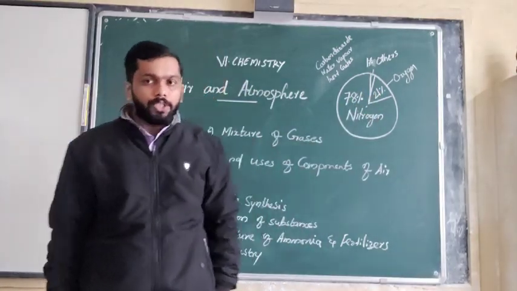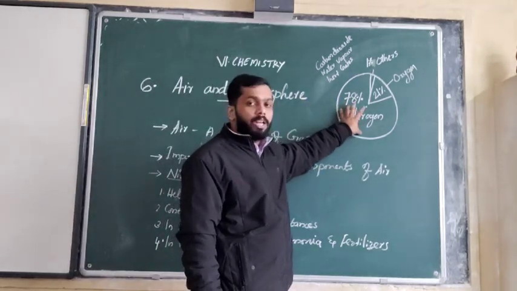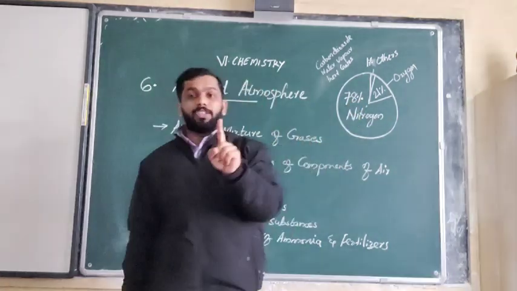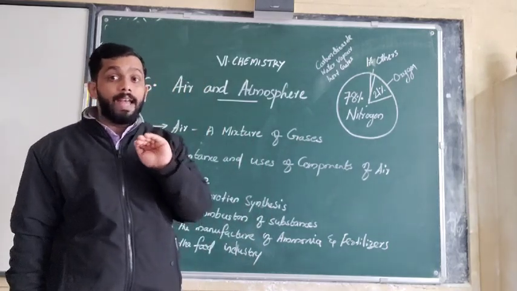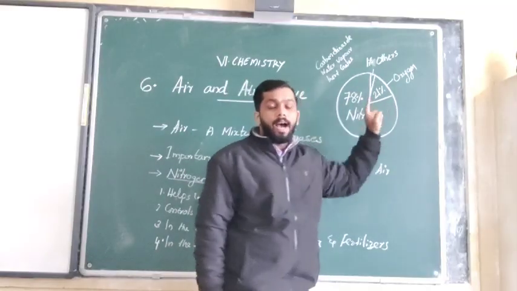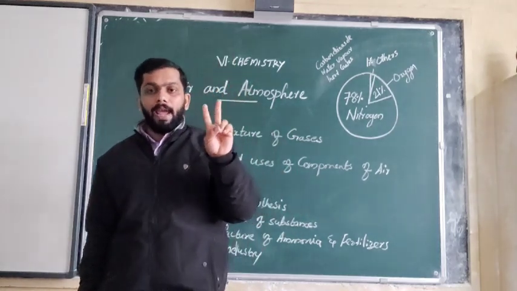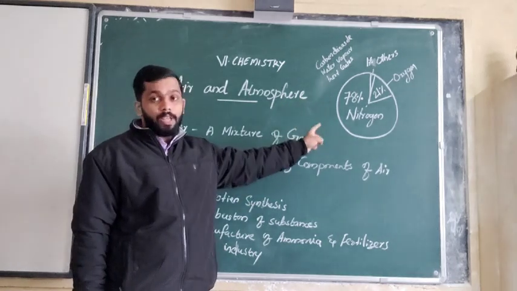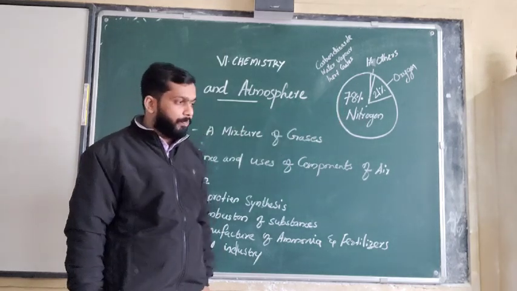If we take the total amount of gases, 78% of the gas is nitrogen, which is an inactive one, and 21% consists of oxygen, which is the active component. So two main components in the air are nitrogen and oxygen, and nitrogen is an inactive component and oxygen is an active component.